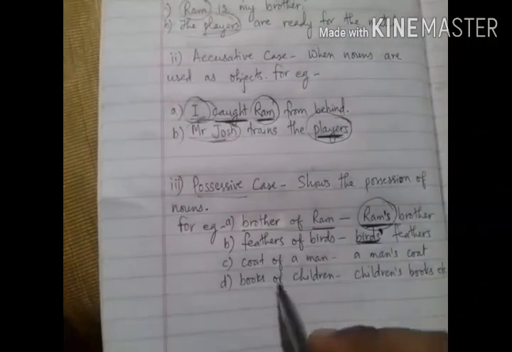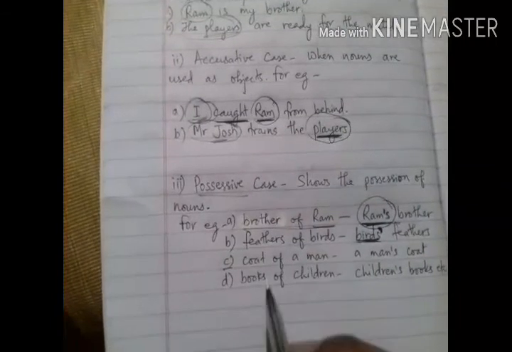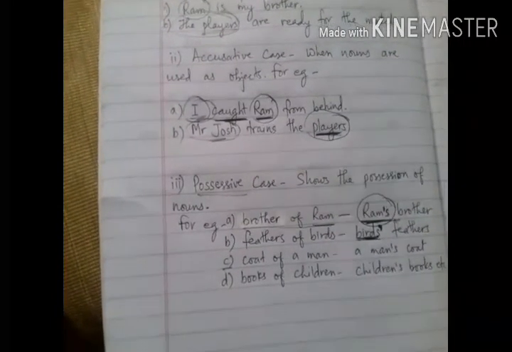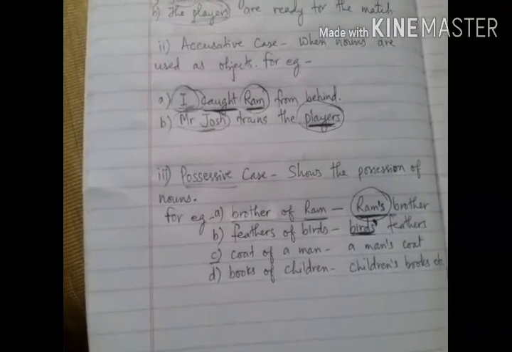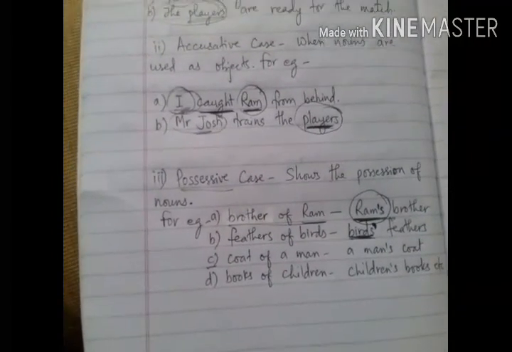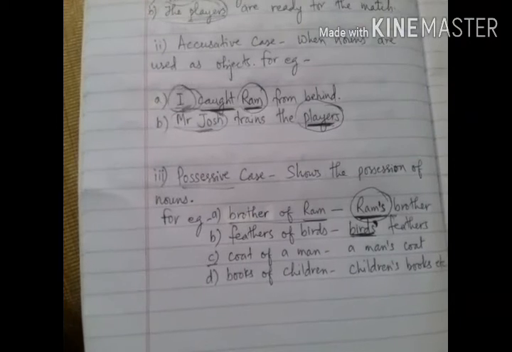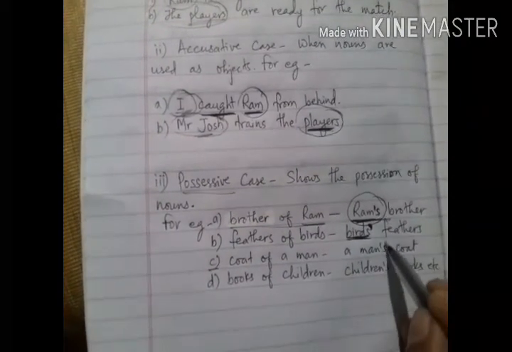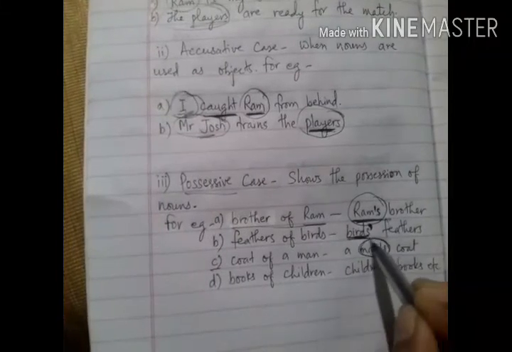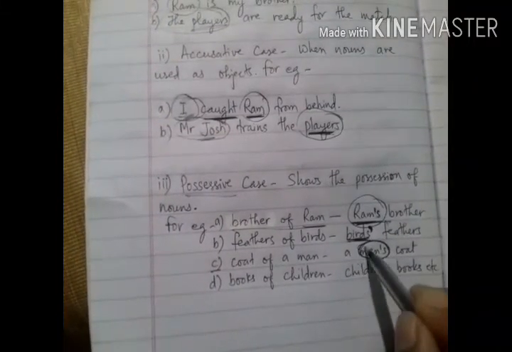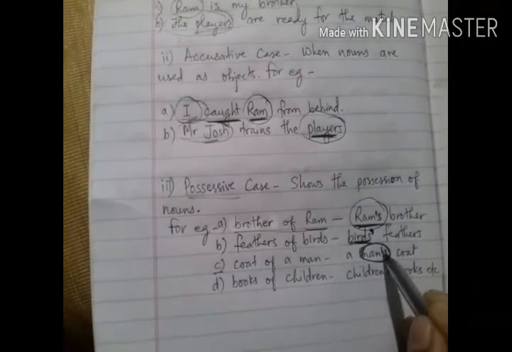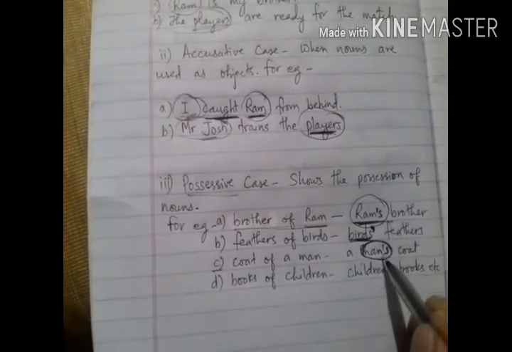So now come to the next example. Coat of a man means a man's coat. See here, if the nouns do not end with s, both in singular and plural, we have to use apostrophe s. Coat of a man means a man's coat. Man's is the possessive case of the noun man. It is a singular noun, so apostrophe s.